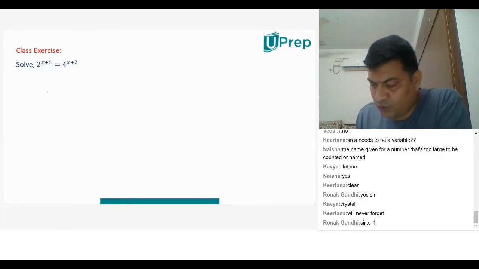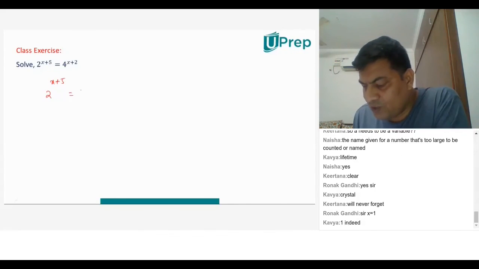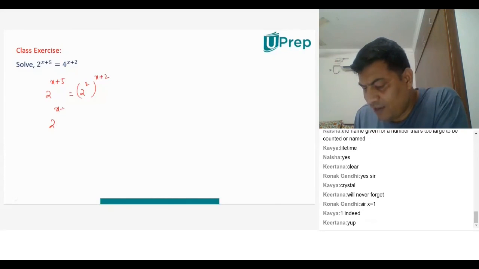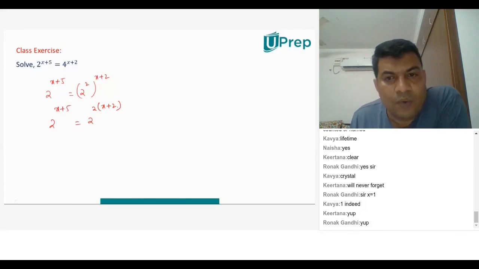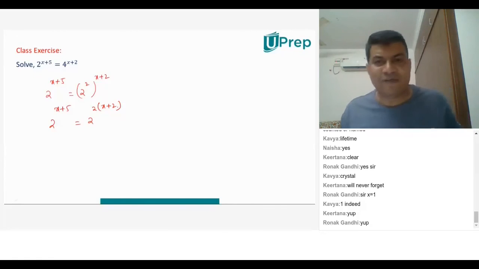So 2 to the power of x plus 5 is equal to 4 can be written as 2 square whole to the power of x plus 2. Therefore, 2 to the power of x plus 5 is equal to 2 to the power of 2 times. Sir, even I got x is equal to 1. Wonderful. x should be equal to 1. Perfect. I think everyone got it. So let me not even explain.